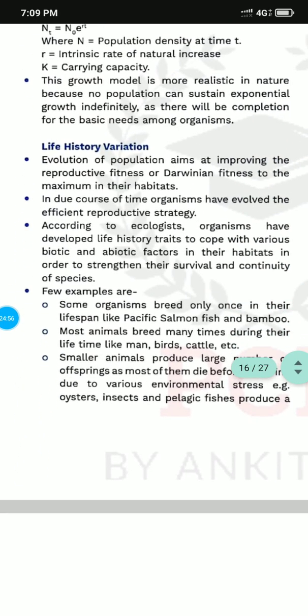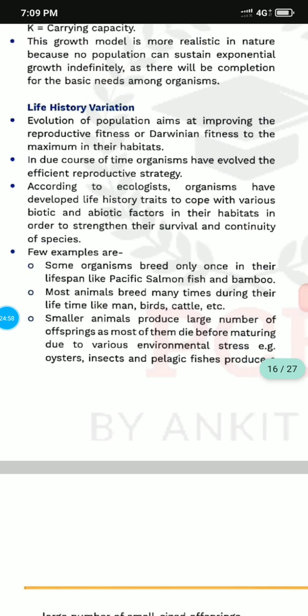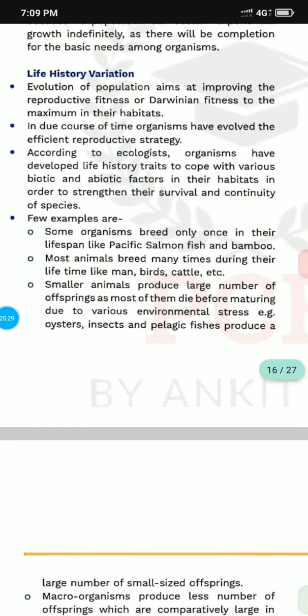Now life history variation. Evolution in a population works to improve reproductive fitness or Darwinian fitness, and in due course of time efficient reproductive strategies arise. A few examples: some organisms breed only once in a lifetime, like the Pacific salmon fish. But most animals breed many times, like man, birds and cattle. Smaller animals produce a large number of offspring. Most of them die before maturation because of stress, like oysters, insects, pelagic fish.